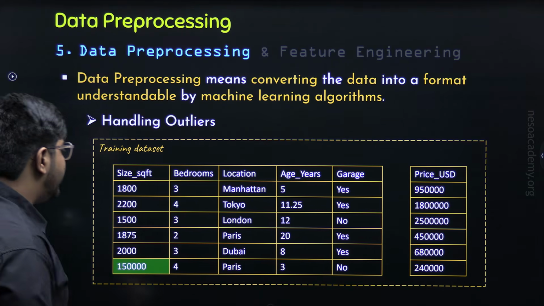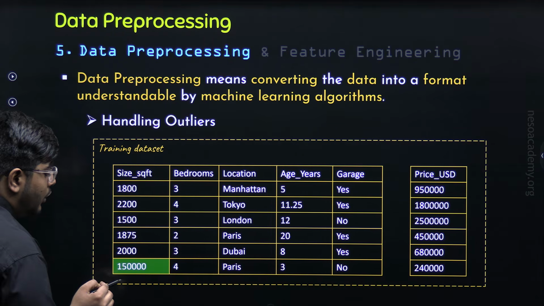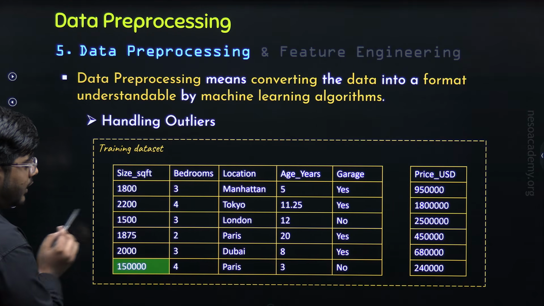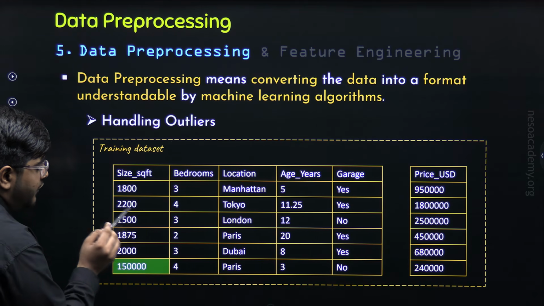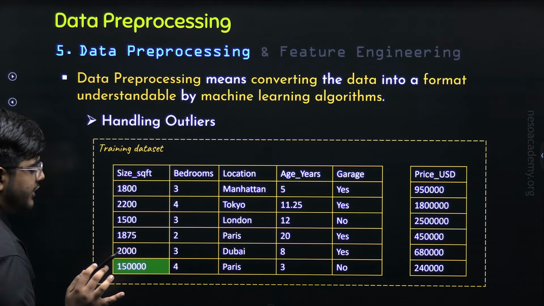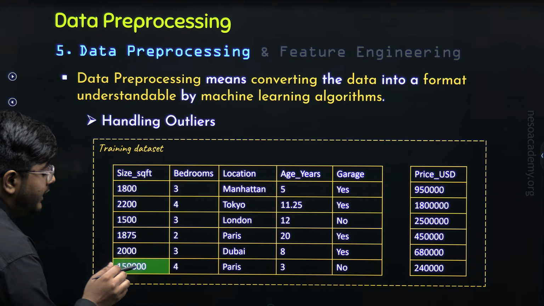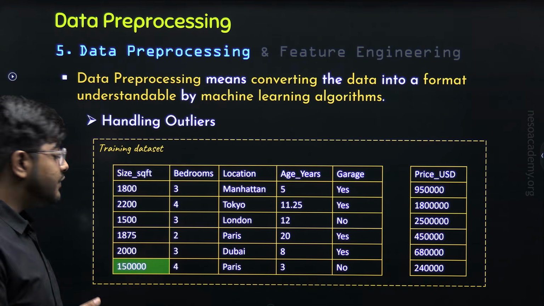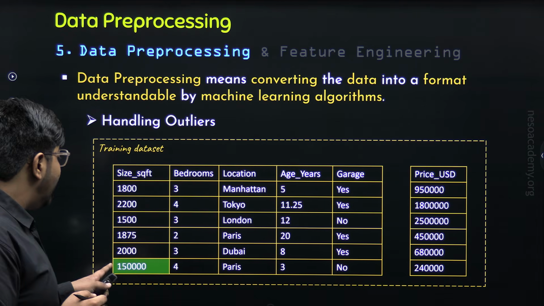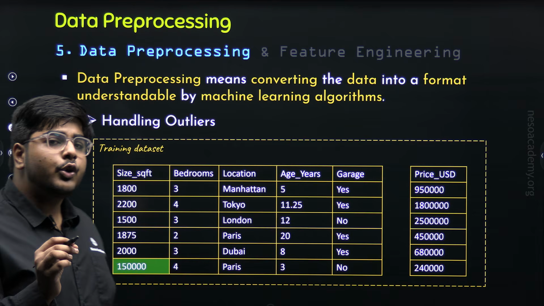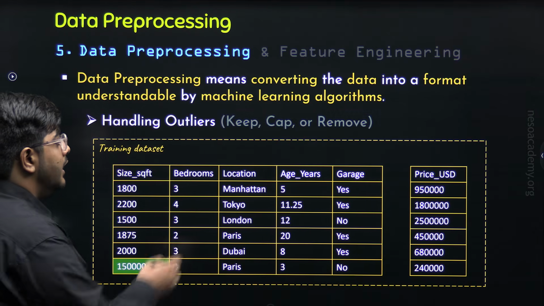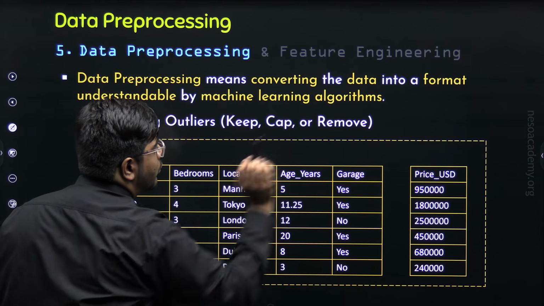Why? Because you can see this value looks like an odd one out for this column, that is size SQFT. 1800, 2200, 1500, 1875, 2000 look very close to each other. But this 150,000 is very large. That is why it is an odd one out or an outlier. So we need to handle this value. Now how to handle outliers? There are 3 methods to handle outliers: keep, cap, or remove.